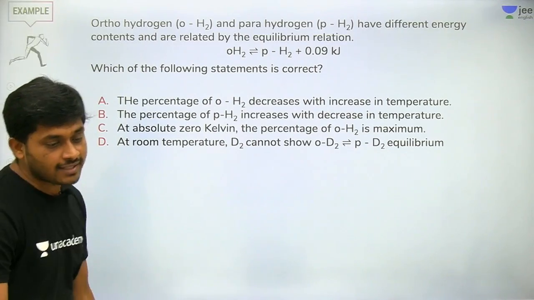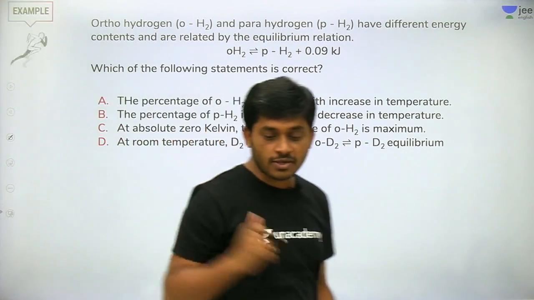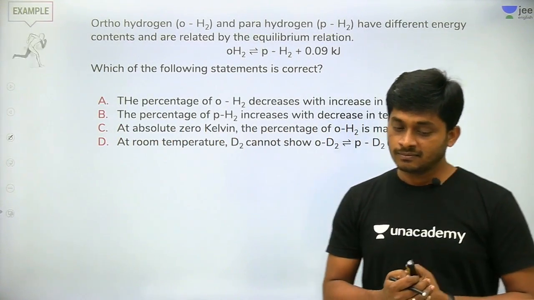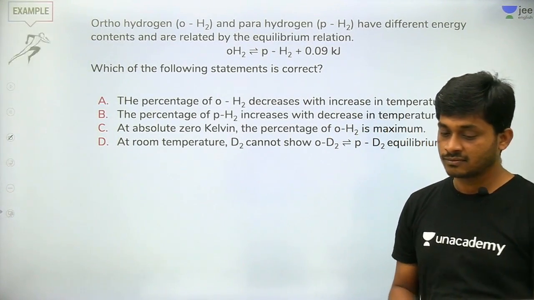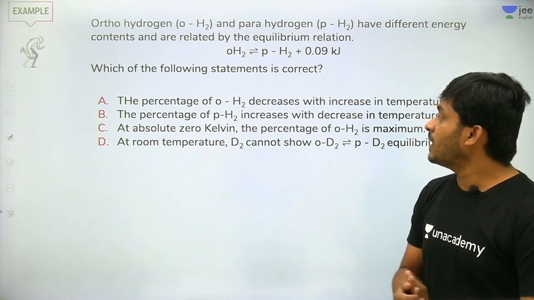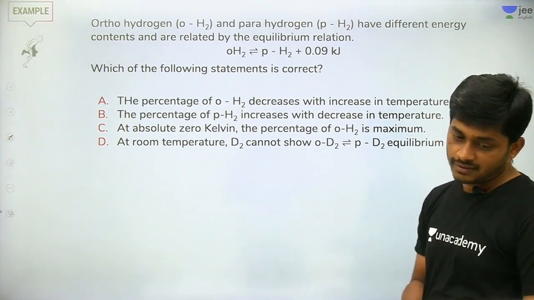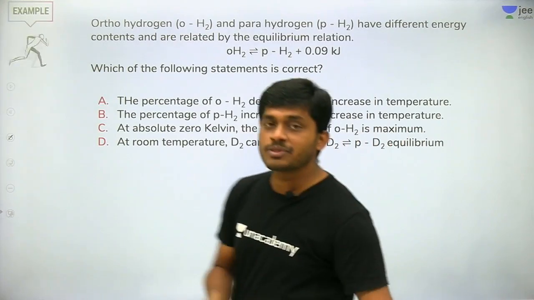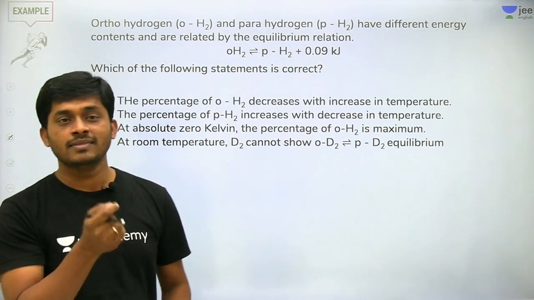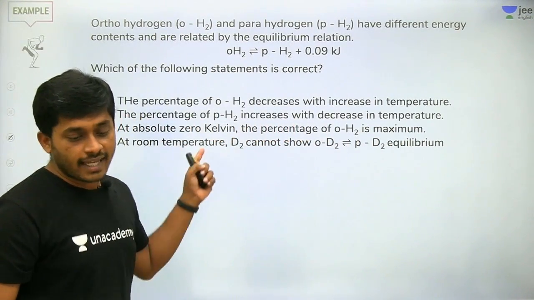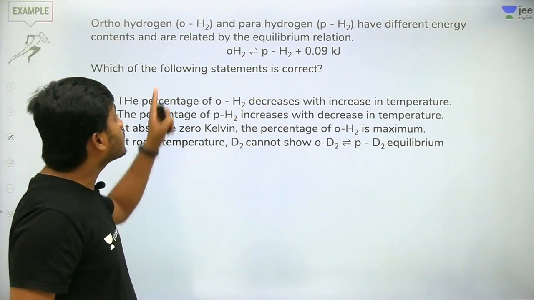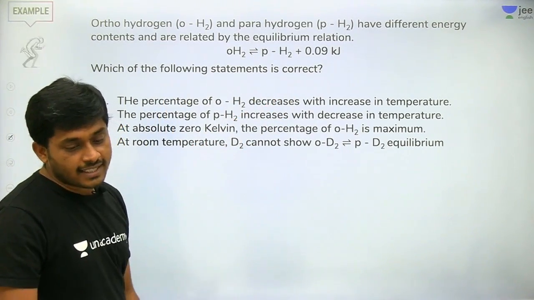Right. So what is the answer for this? Can I get the answers now for this question? The percentage of para-hydrogen. It's very easy. If you simply apply the equilibrium chapter concept, it is an exothermic reaction, ortho to para. So which is the correct statement?